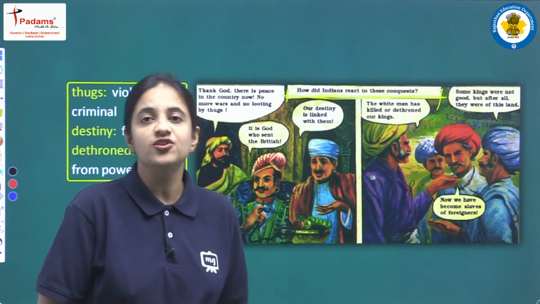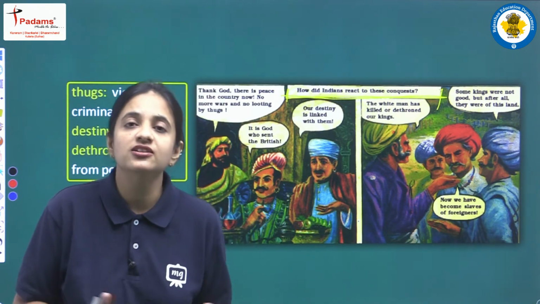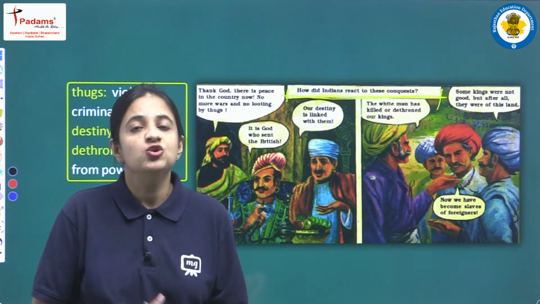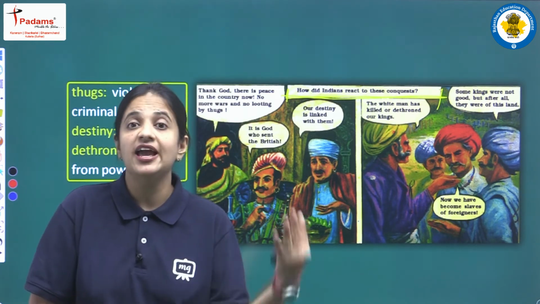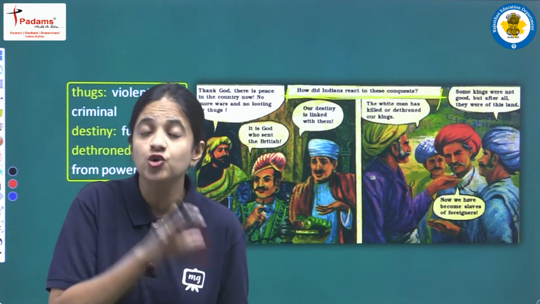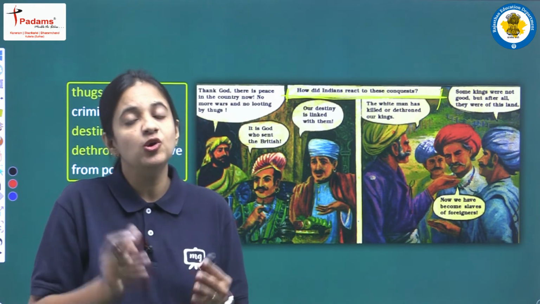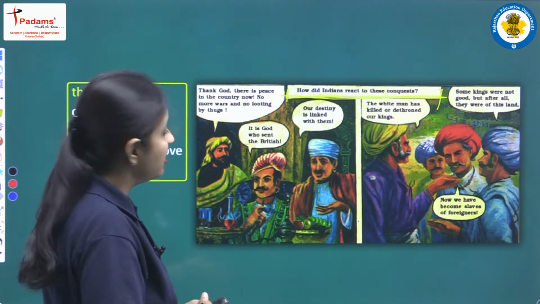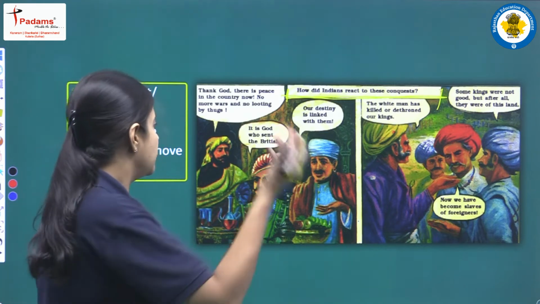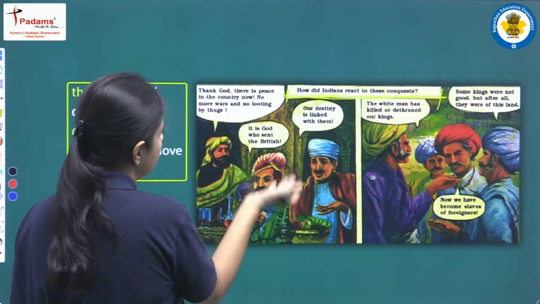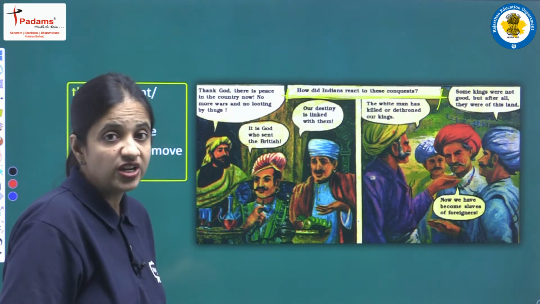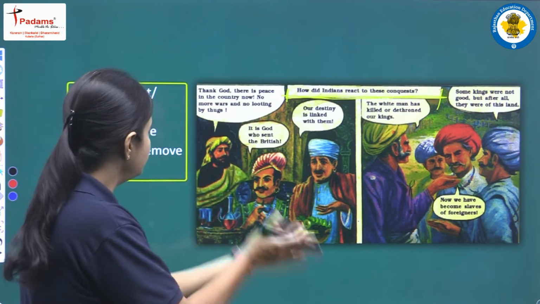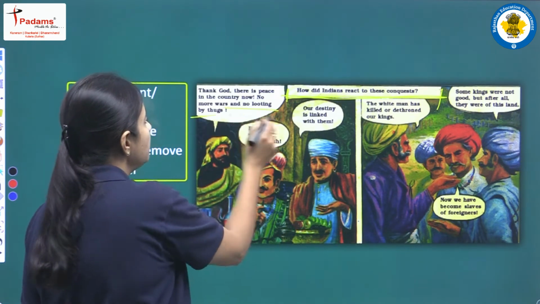Because of the Britishers, the rulers in India who were fighting so much among themselves stopped fighting, and the Britishers were holding the power, and there was a kind of peace. For that the people of India are saying it is God only who sent the British to our country, because of the Britishers there is no looting by the thugs.